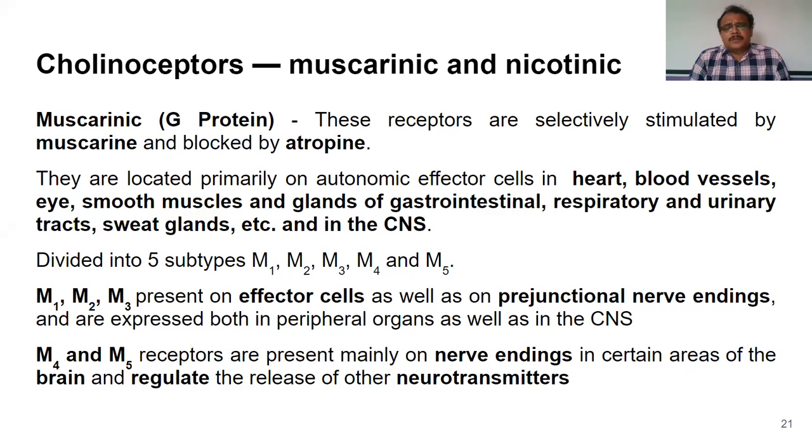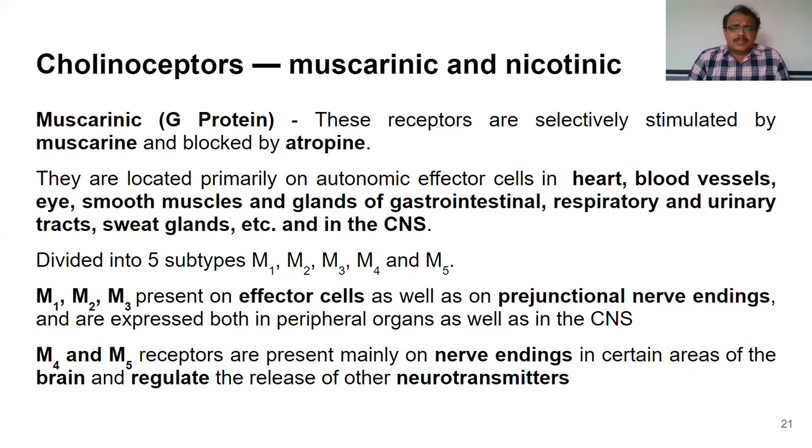First, let's see about muscarinic receptors. We know that receptors mediate their actions through 4 different transducer mechanisms. They are ligand-gated ion channel type, G-protein coupled receptors, enzyme-linked receptors, and intracellular receptors, or we can say cytosolic receptors.